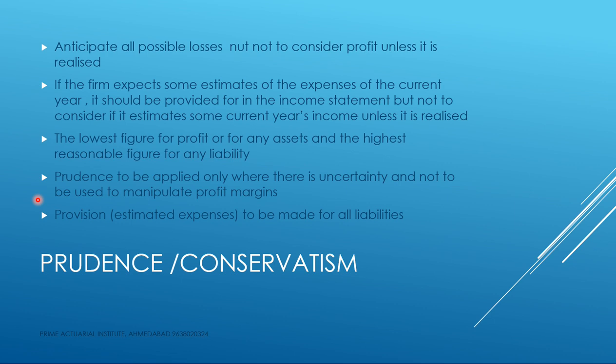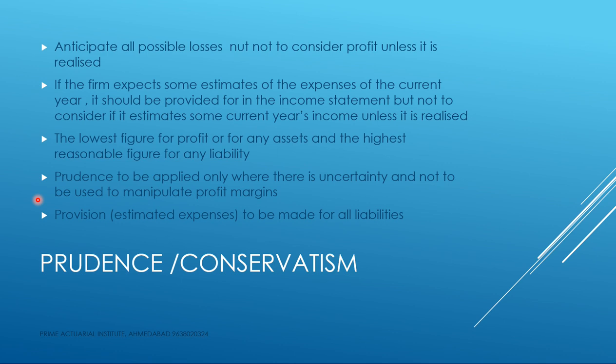But still, the accountants take a conservative view. They will be happy to provide as expense maybe $1,300 instead of $1,000. So they know that reasonably $1,000 is required to be paid, but still they want to play safe.